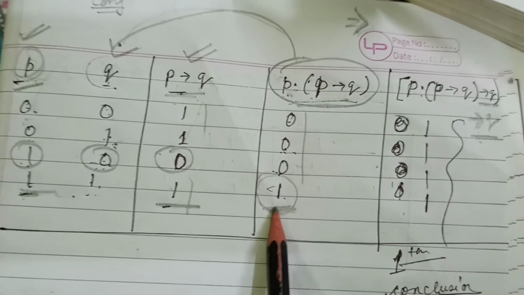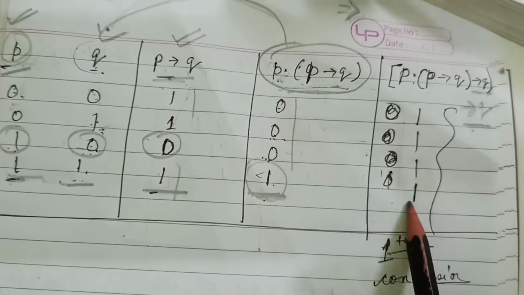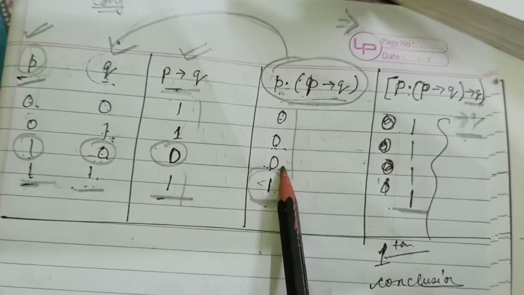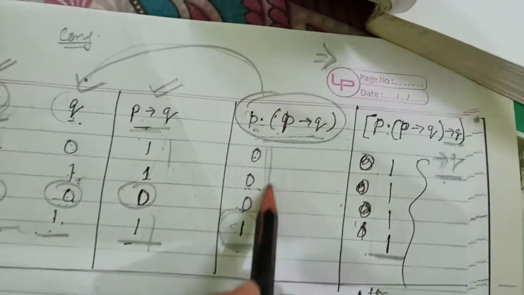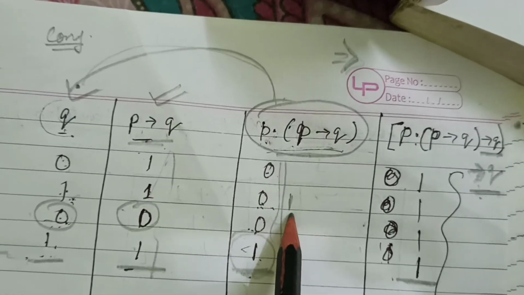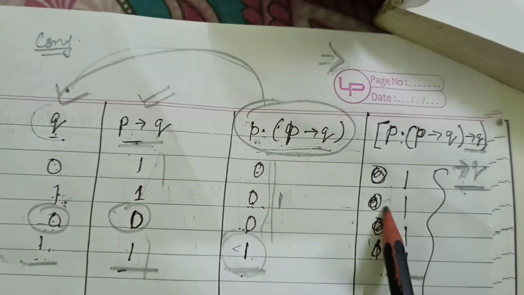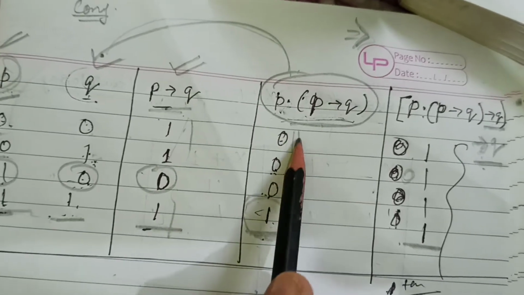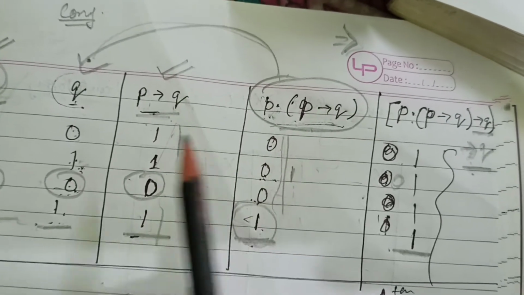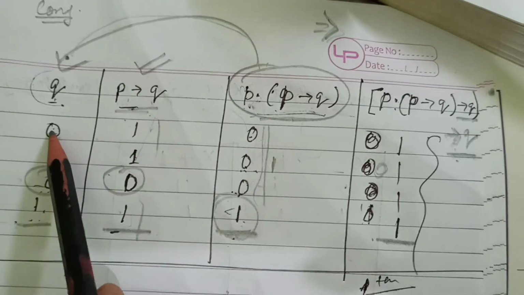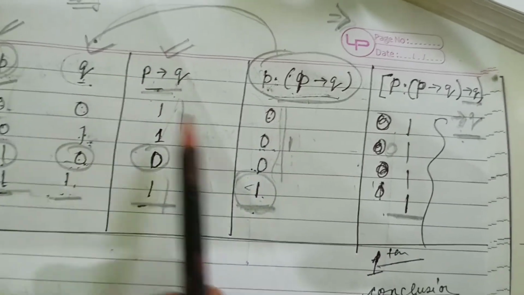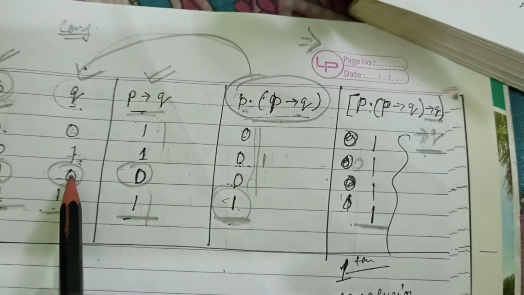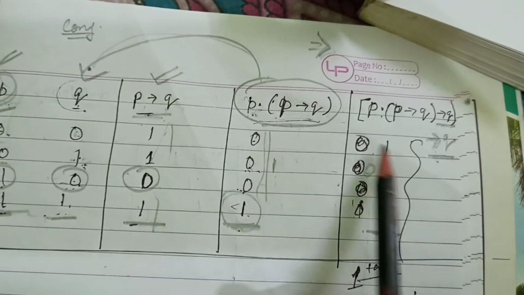Here you can see this is 1 and this is 1, so the result will come 1. And here all the zeros are given. There is no 1. If there is 1 and there is 0, then the result will come 0. But here there is no 1, only 0, 0, 0 is given. So when we see 0 and 1, 0 and 0, it will all come 1.